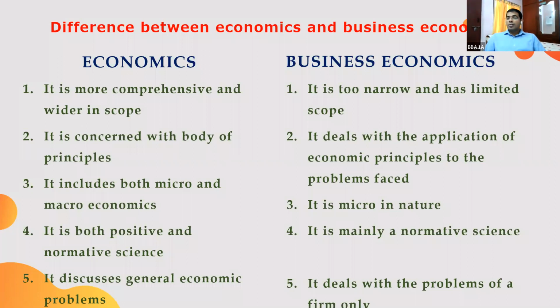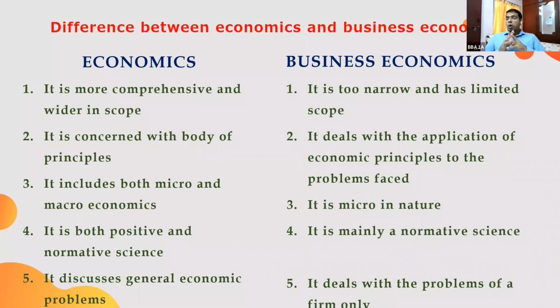What is normative science? Normative science talks about what should be. Very good. It talks about what should be, what ought to be. So it involves personal judgment and personal ideas. It cannot be proven or disproven. For example, if I say orange is better than red, can you verify this? No, sir. Can you prove this? No, sir. Very difficult, because it depends upon personal judgment, isn't it? Every person has a different taste. Every person is unique. So it's very difficult to prove or disprove that.